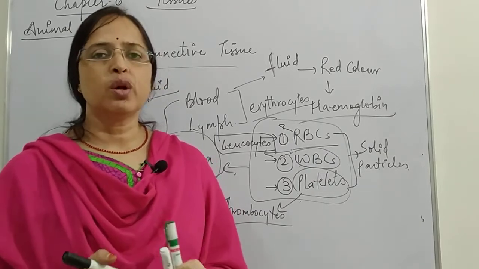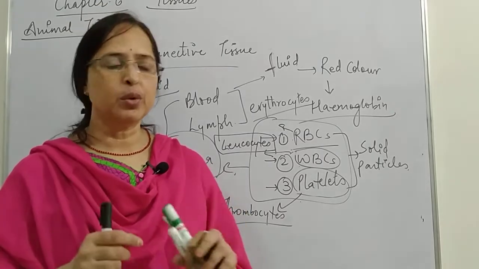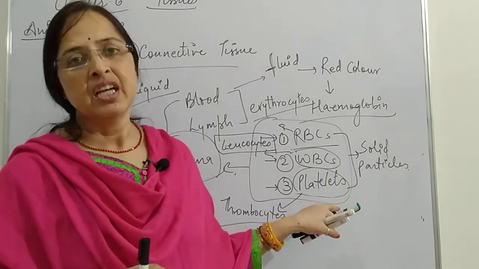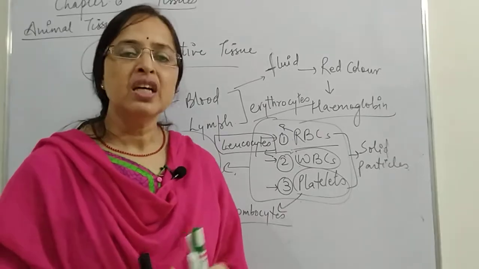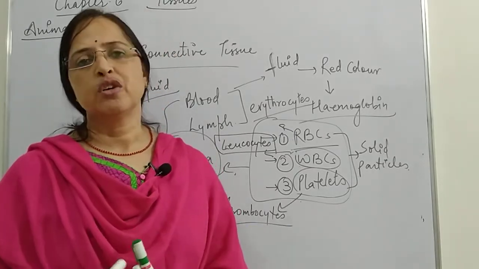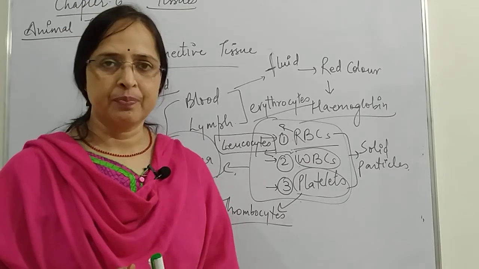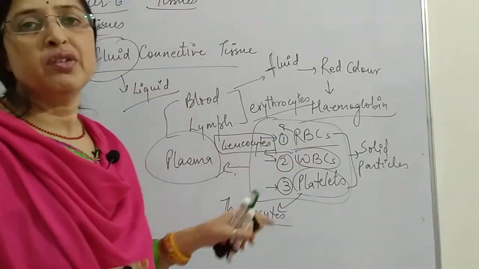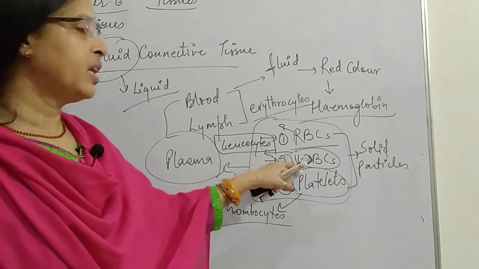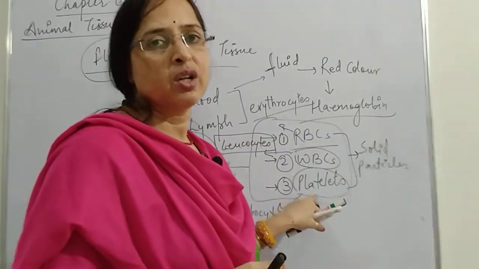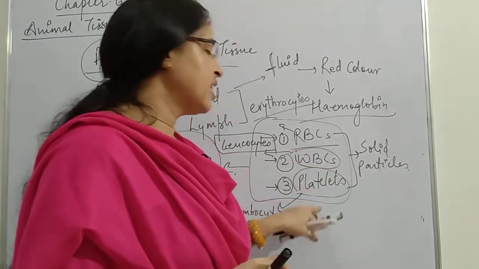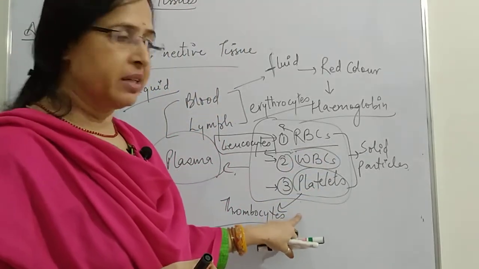So that clotting of blood, that role is played by platelets. Platelets are responsible for the clotting of blood so that extra loss of blood does not occur. So RBCs are meant for transportation of gases, WBCs for immunity, and platelets for clotting of blood. These are the 3 components of the blood.